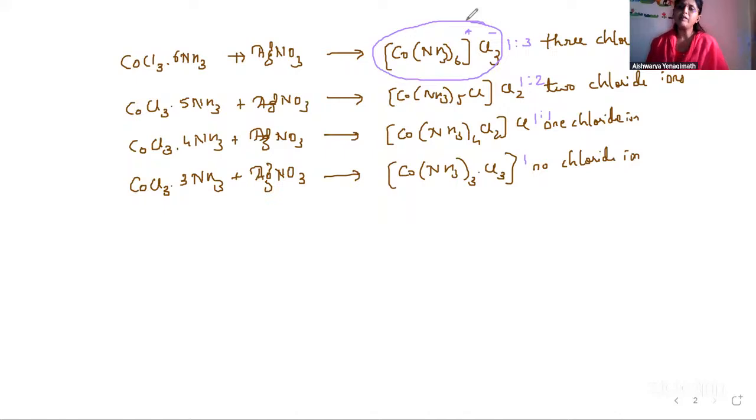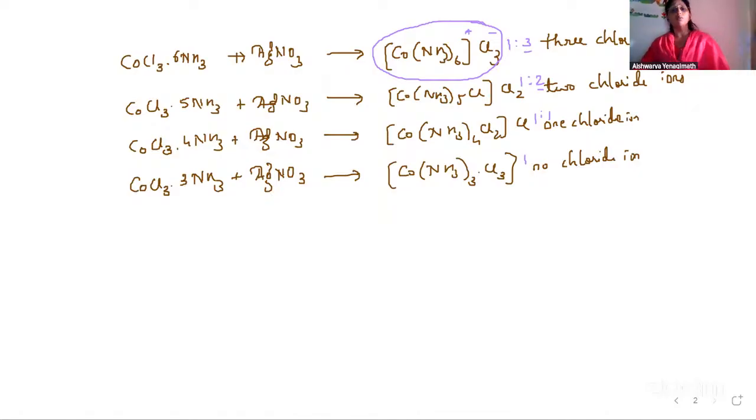Now, when the conductivity will be maximum, tell me, what is the reason? If the conductivity is maximum in a particular solution, it means there are more number of ions, because ions are the charge carriers in the solutions. So because the number of ions is more, the conductivity is more. In the first case, the number of ions are more. In the second case, the number of ions go on decreasing. Therefore the conductivity also went on decreasing. This was the experiment which was being done by Werner. So further he explained the concepts here.